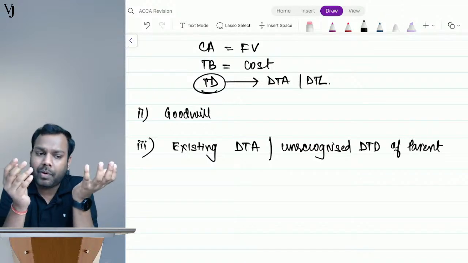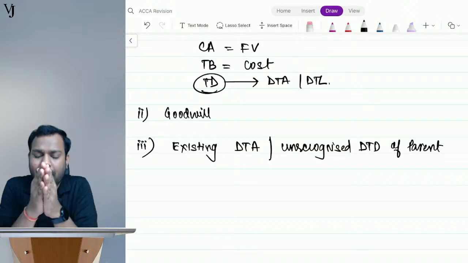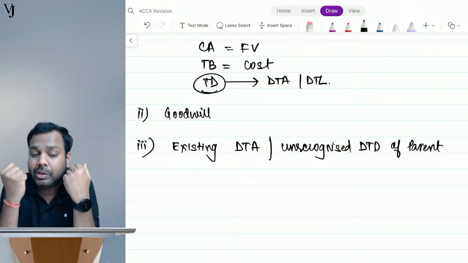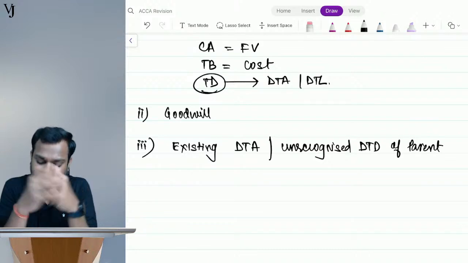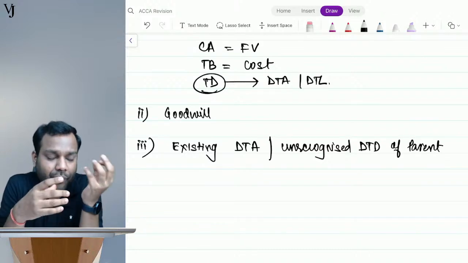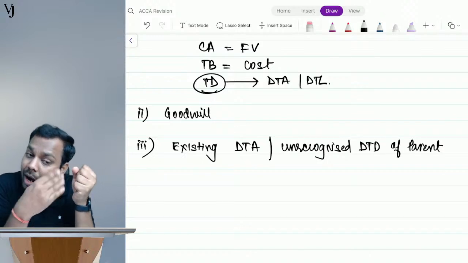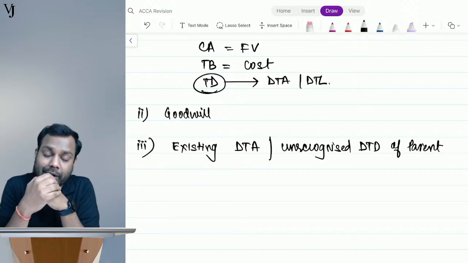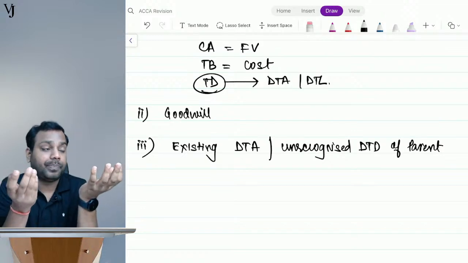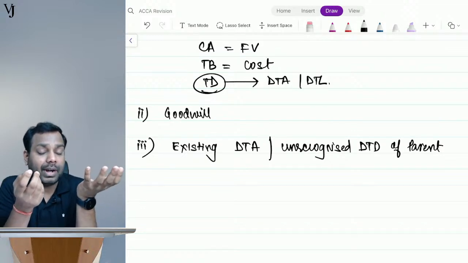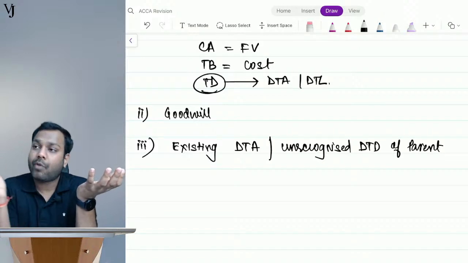When it merges, it believes that the future taxable profits will be adjusted with the loss of the subsidiary, and there will be no future taxable profits. So in that case, the deferred tax asset which I have recognized will be unrecognized. Now let's suppose another case, I have an unrecognized deductible temporary difference, and I acquire a subsidiary.